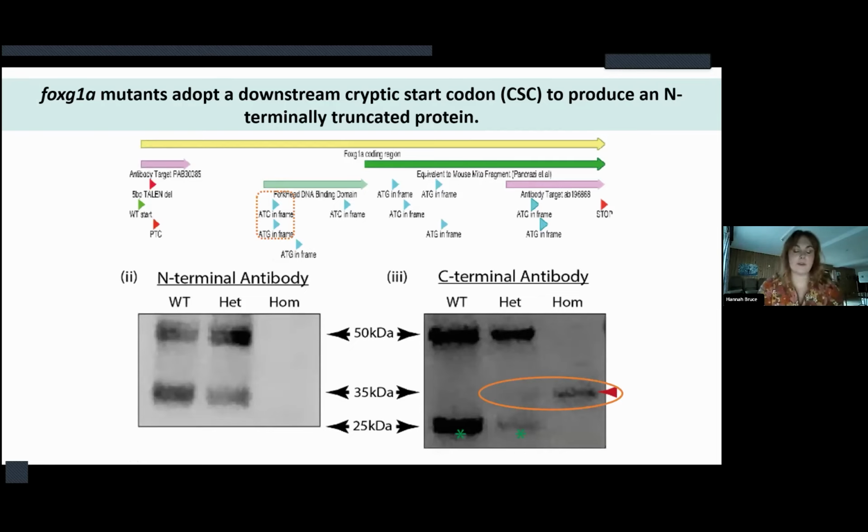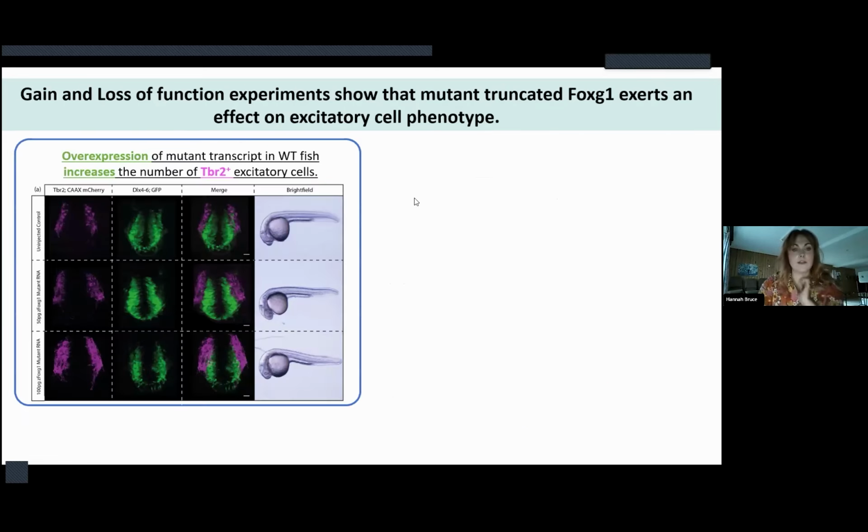And although that might be interesting in its own right, it doesn't really mean anything unless it does something relevant to disease. So to answer this question, I first of all overexpressed the mutant transcript in wild-type fish and found there was this sort of dose-response increase in the number of TBR2 positive excitatory cells, which is reminiscent of the phenotype that I saw during the characterization.